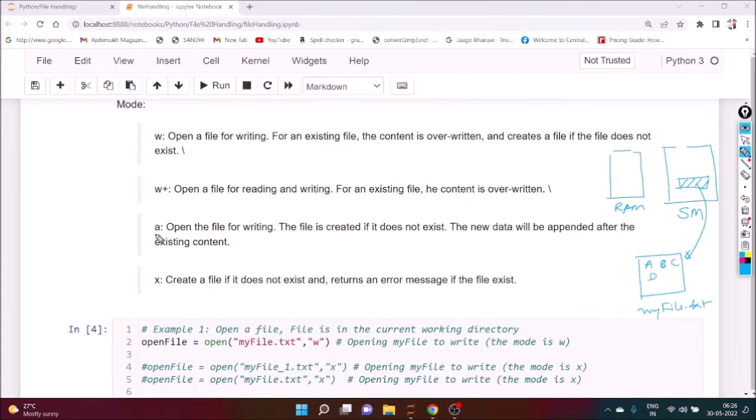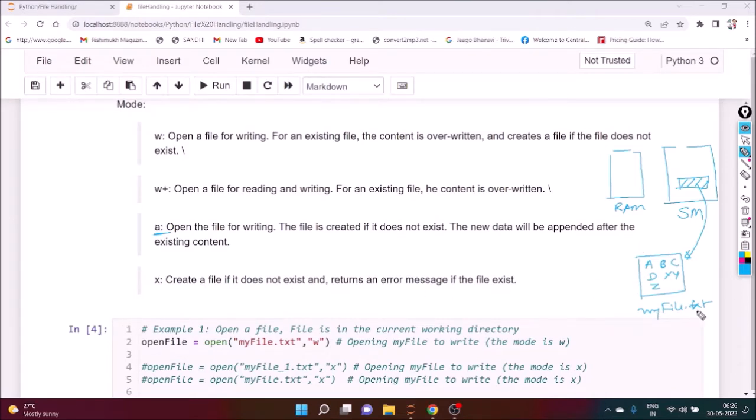Okay, and if you mention A, it will not erase the content. If the file is not there, it will create. If the file is already there, it will append the new data, say X, Y, Z. It will not delete the old content A, B, C, D. That is called appending. And X is what? Create a file if it doesn't exist and return an error message.